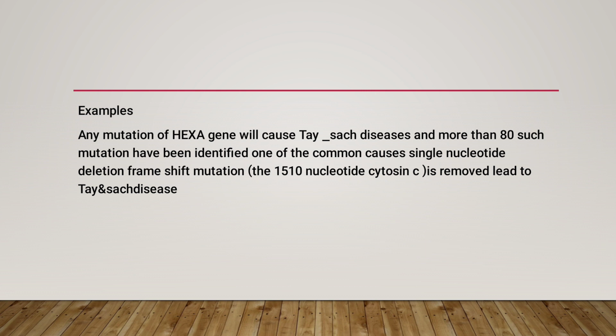We have studied that frameshift mutation is the addition or deletion of a nucleotide or a few nucleotides which are not a multiple of 3. So in this disease, the 1510th nucleotide is removed, which leads to the frameshift mutation and causes Tay-Sachs disease.